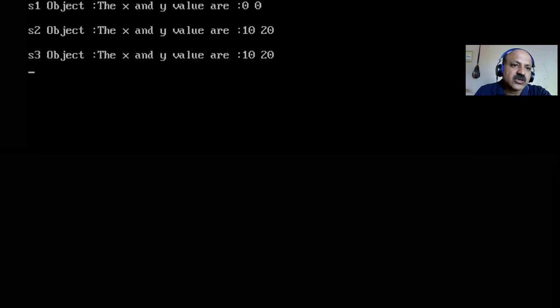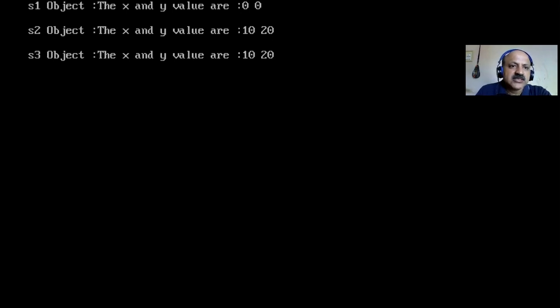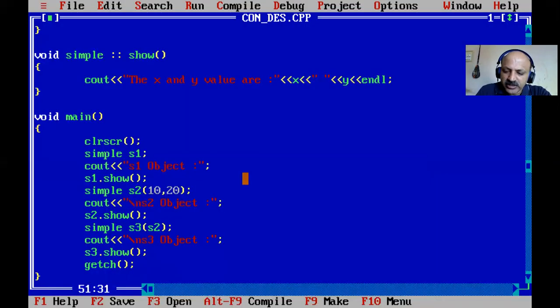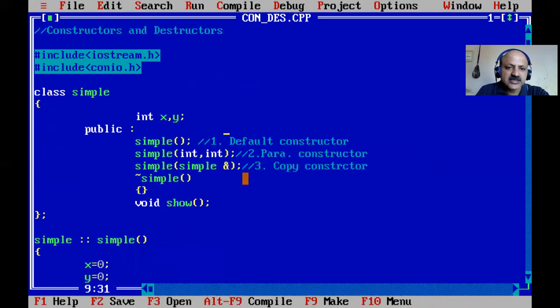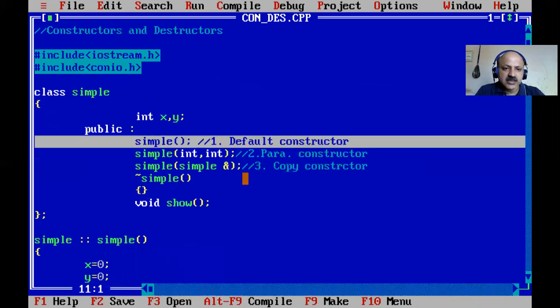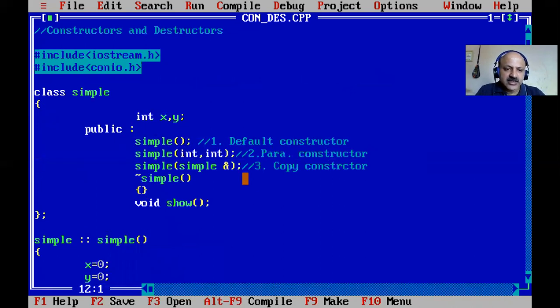Okay, so for the s1 object, x and y are 0 and 0, which means the default constructor. S2 is initialized with 10 and 20, and s3 is 10 and 20 because that is the copy constructor. So you have to know very well: that is the default constructor, that is the copy constructor, and that is the parameterized one.